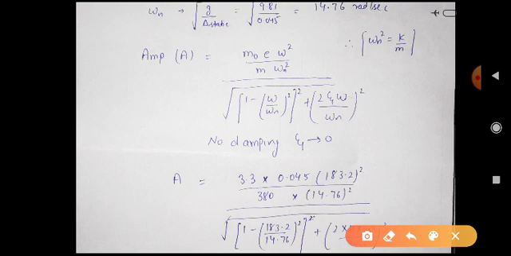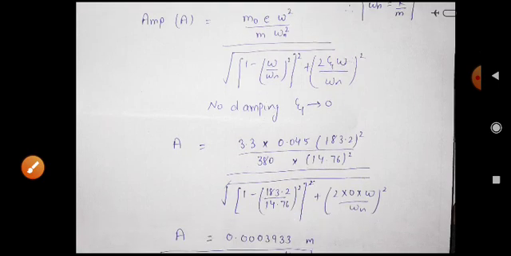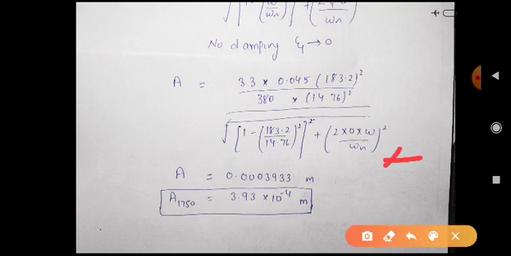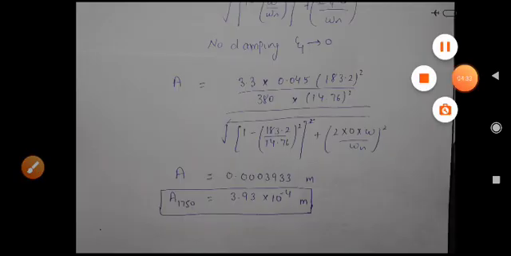One more thing: the damping given to us is negligible, meaning no damping. We will put zeta equal to 0. Now putting all the values, m naught, e, omega, we can easily find the amplitude of the machine at which it is operating. After putting all these values, with zeta as 0, we are getting the amplitude at 1750 rpm as 3.93 into 10 raised to power minus 4 meter. So this was the first part asked. We will see the next part.